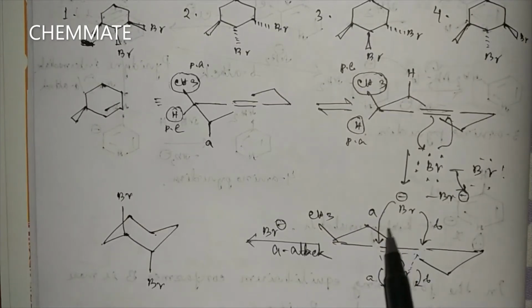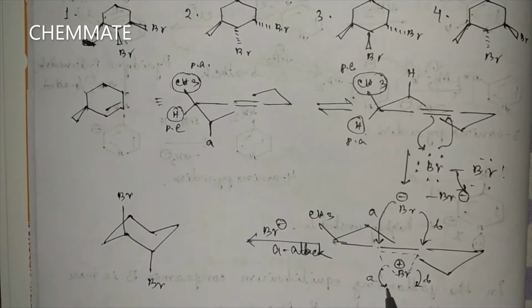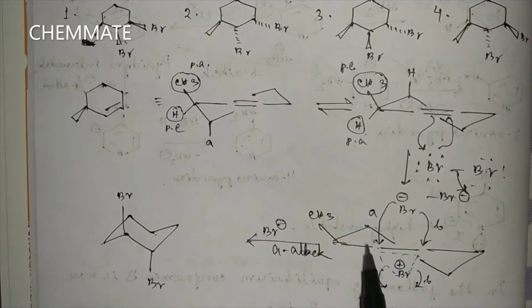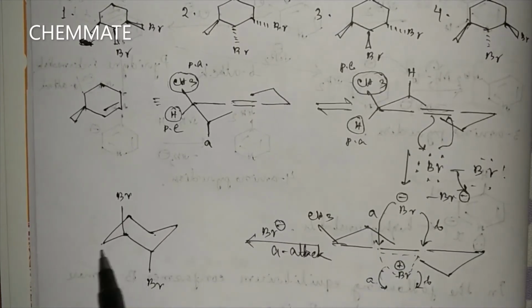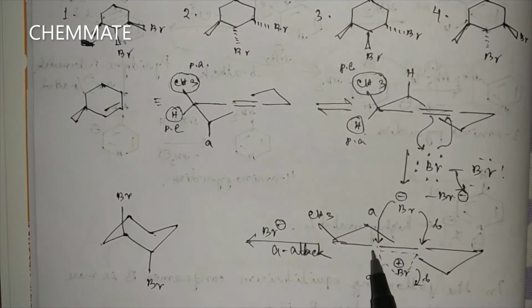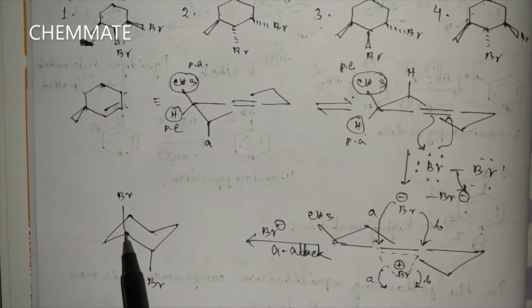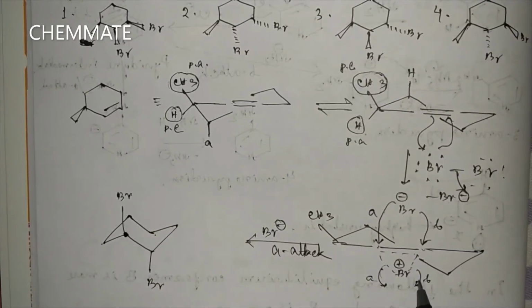Now if the Br minus attacks on this carbon atom, this bond will cleave. So one Br will be above the plane and one Br will be below the plane, and the two will be in diaxial position. So when Br minus attacks on this carbon, this carbon will go above and this carbon will go below.